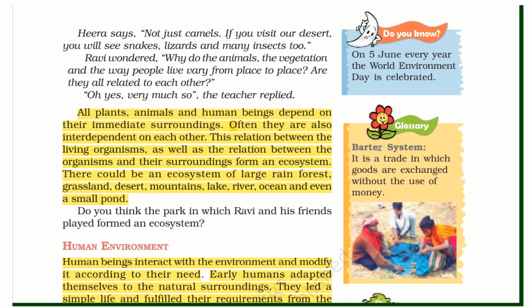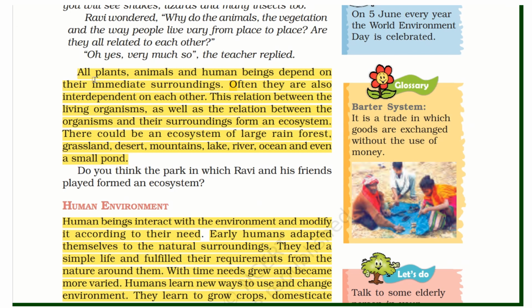Next, all plants, animals, and human beings depend on their immediate surroundings. For example, plants are depended on by animals, animals depend on human beings, sometimes human beings also depend on animals, and human beings also depend on plants, right? This is what they are telling in this point. Often they are also interdependent on each other.